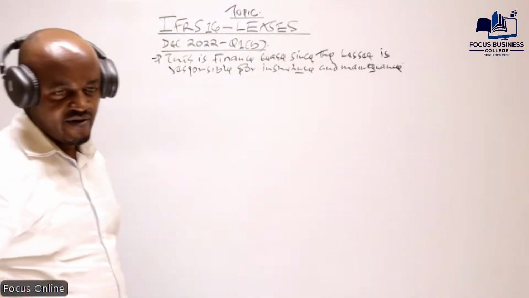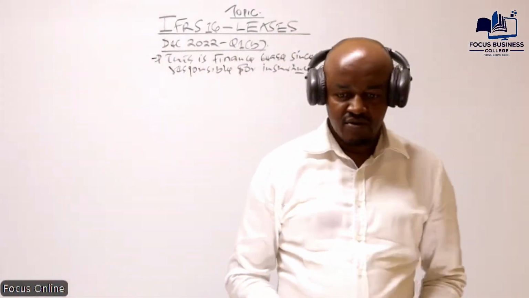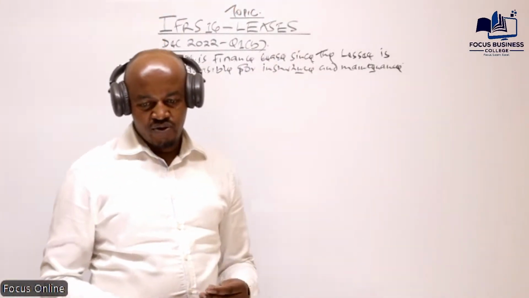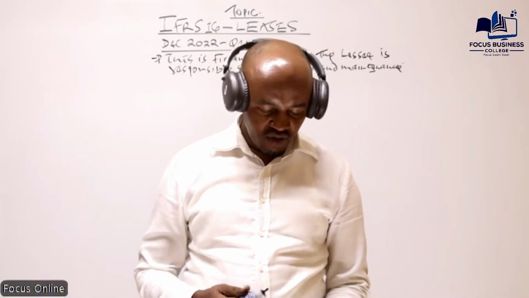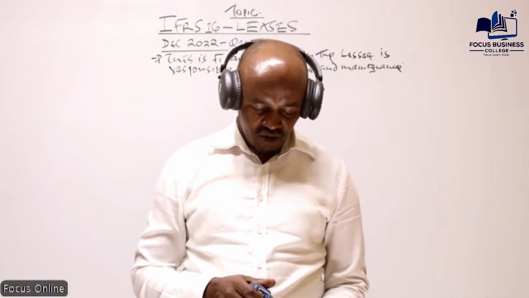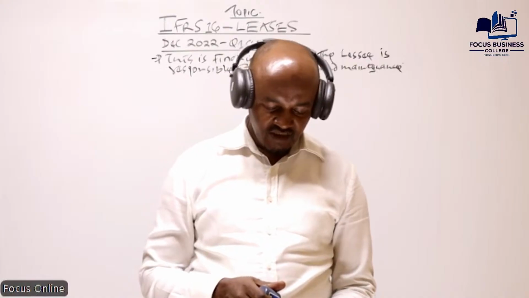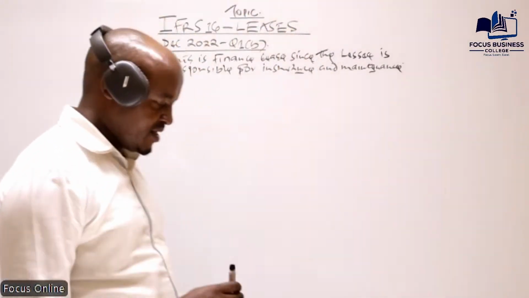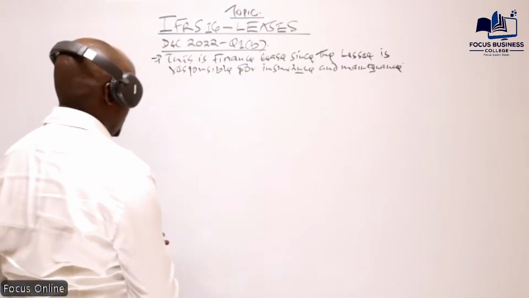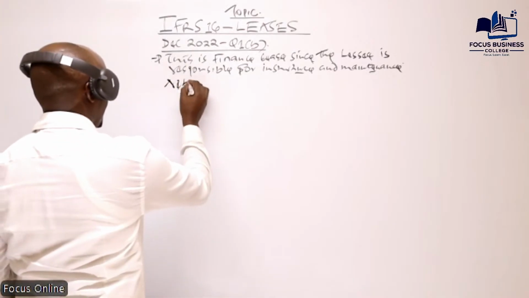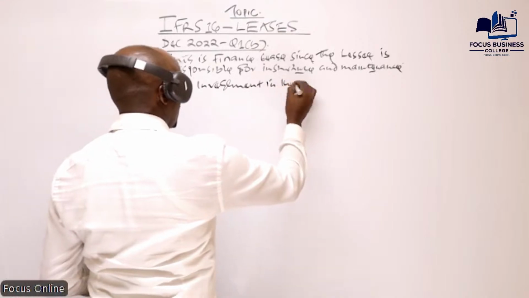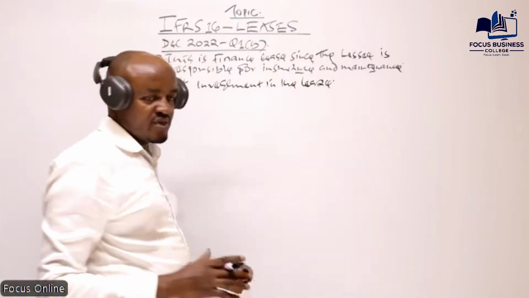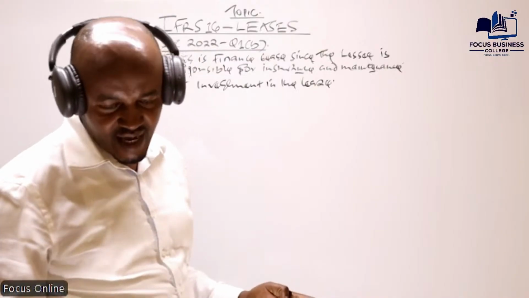Okay. Now, we have said that what the owner of the asset will need to do, number 1, is to recognize the asset, and number 2, to compute something called the net investment in the lease. And basically that's what we need to do here, because you can see we are not even given the value for this asset. So we need to compute the net investment in the lease. And basically this one we compute on the date when the asset was leased out.